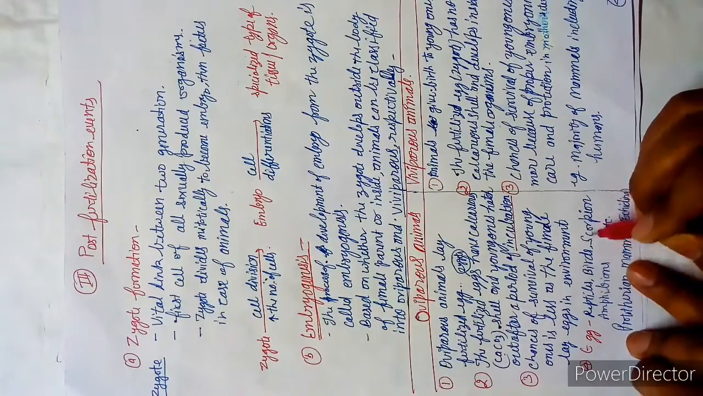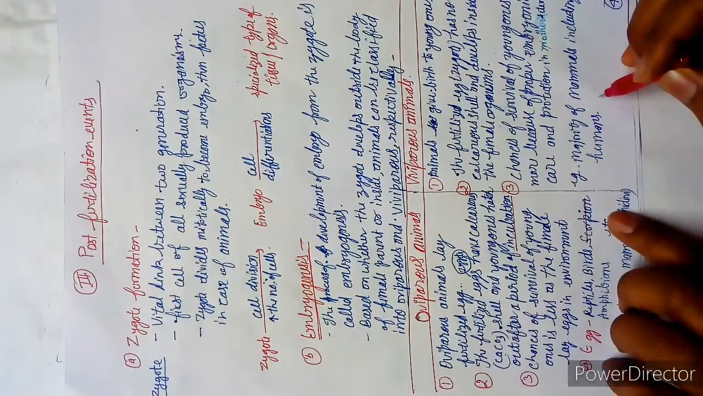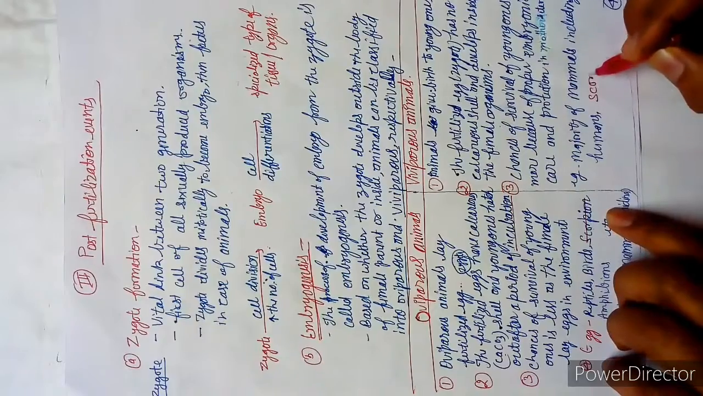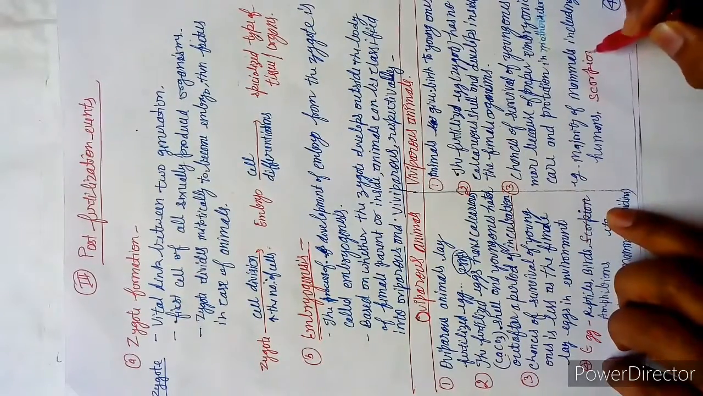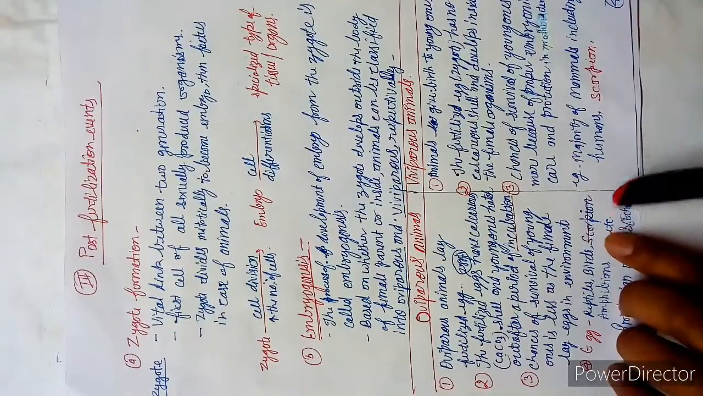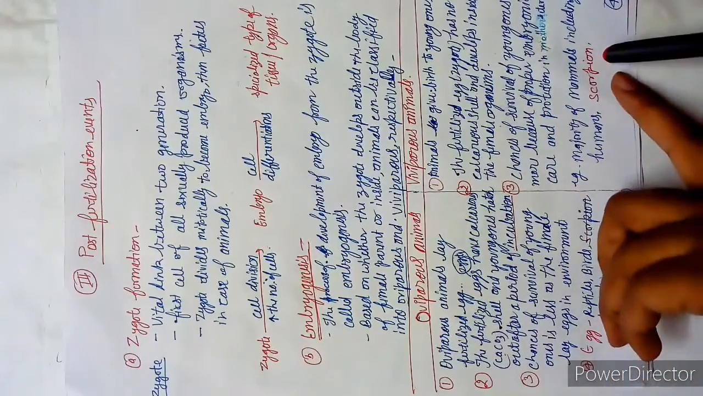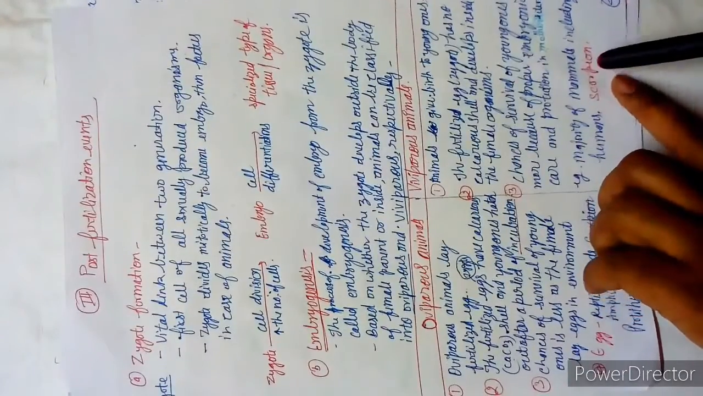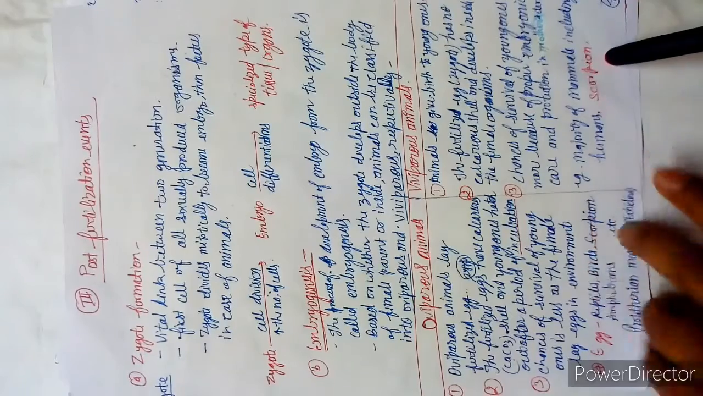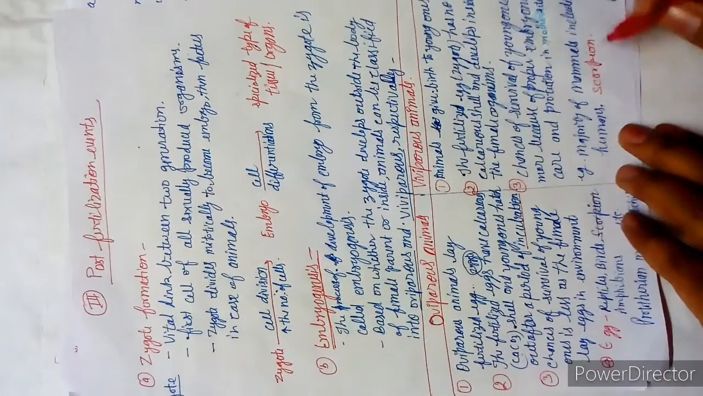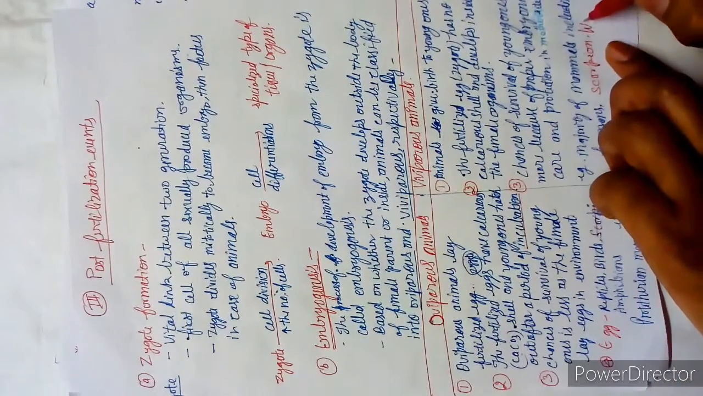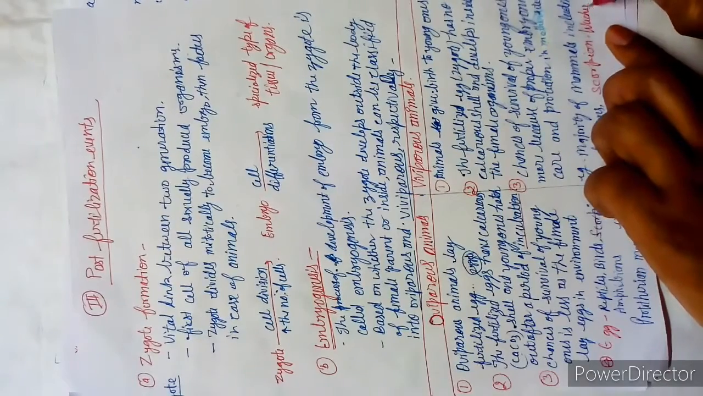Scorpion is the example of viviparous because it does not lay eggs, it gives birth to young ones. Okay, ये बच्चे को जन्म देती है, ठीक है। And one more is Wuchereria bancrofti.